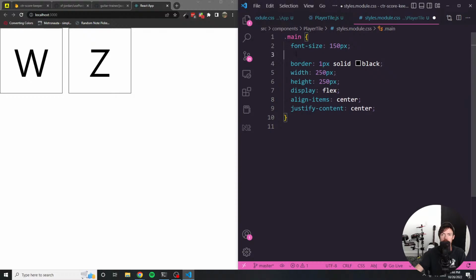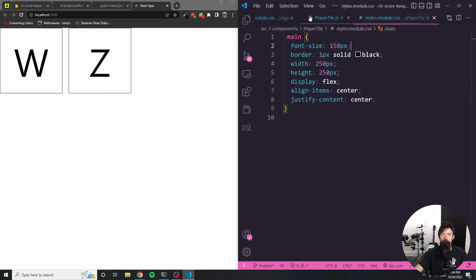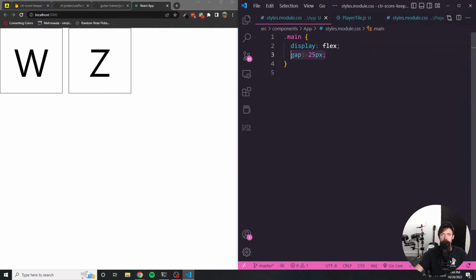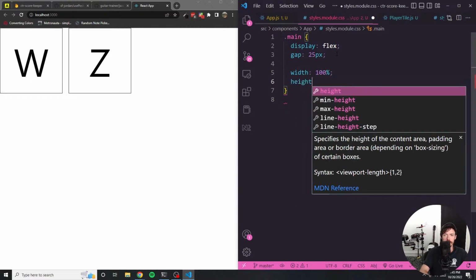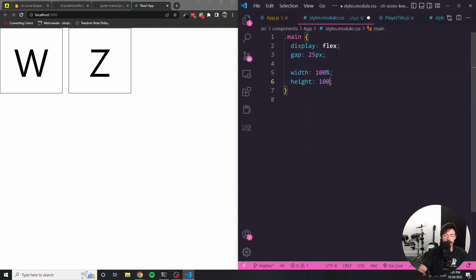Clean this up just a small bit here. And on the app side, so the higher order component that's rendering each of these out, I kind of want to get this more in the center of the screen. So the best way to do that would probably be to set the width to 100% and the height to 100%. Where's my percent? There we go.